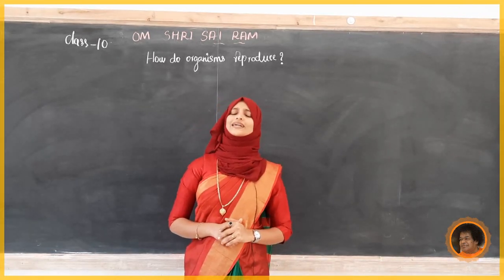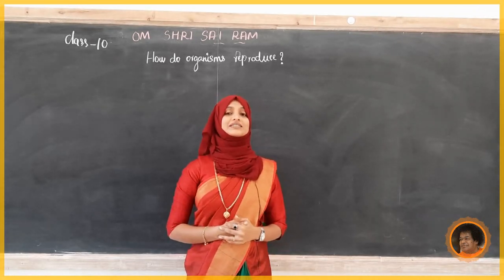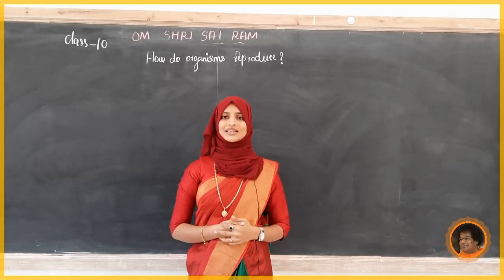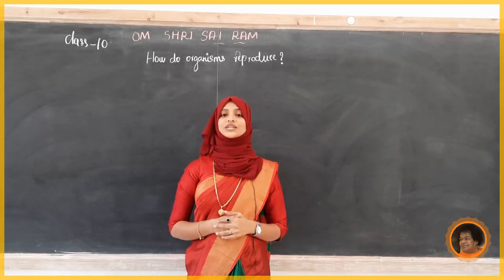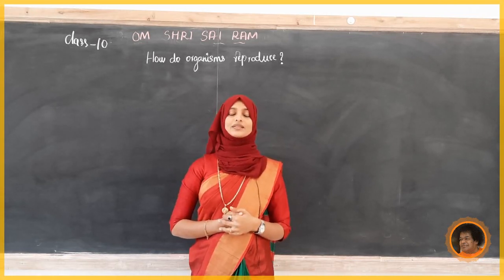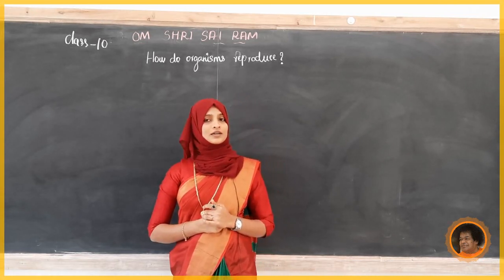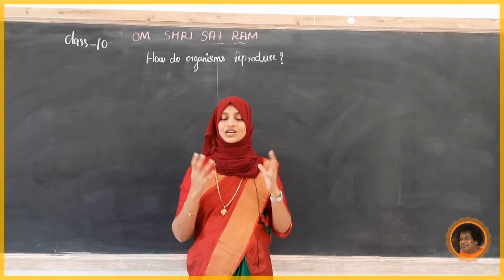Now, what about the secondary sexual characters? We studied the different secondary sexual characters like body hair, the voice, the larynx, and the Adam's apple. Upon that, we know the different body hairs like mustache and beard.